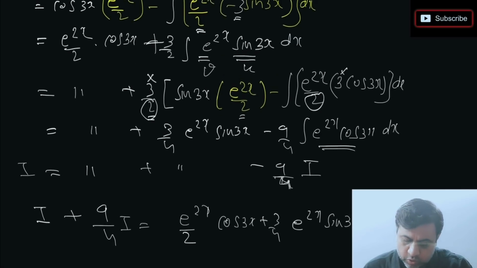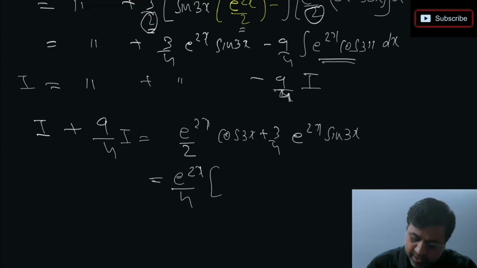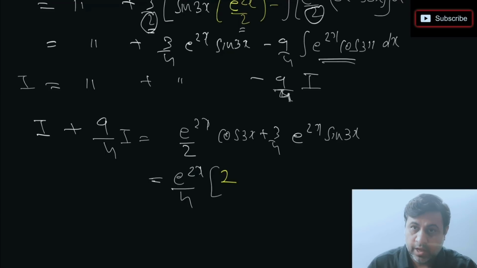Okay, so I'm just going to simplify this further. Can I take something common here? If you observe, if I take e power 2x common and I'm going to take 4 common. So if I'm taking 4 common, I just want you to apply यहाँ पे multiply divide by 2 करके हम लोग 4 common ले सकते हैं, right? So I'm just writing 2 here. I hope this is clear everybody. ठीक है, लिख के देखो अगर कैसे आ रहा है तो. So मैंने यहाँ पे क्या किया, मैंने यहाँ पे multiply divide by 2 कर दो तो 2 into 2, 4 हो जाएगा, right? So taking denominator में से 4 common easy हो जाएगा हमारे लिए. So मैंने वो किया है यहाँ पर, multiply divide by 2 कर दिया था वहाँ पे.